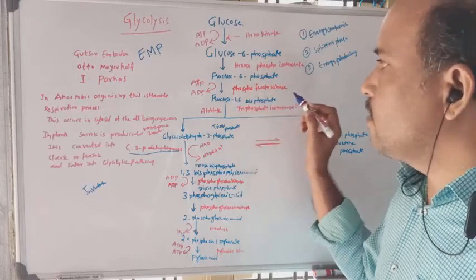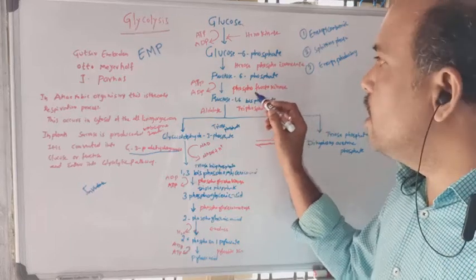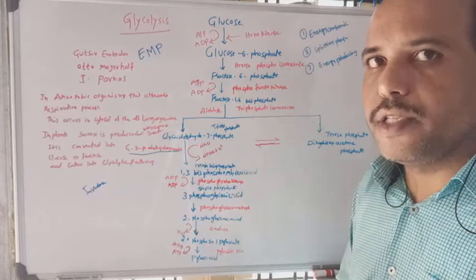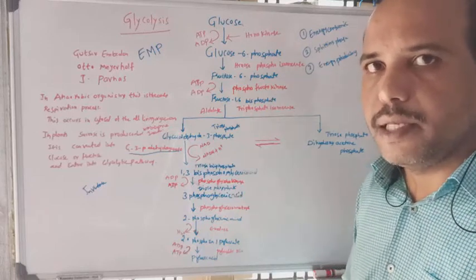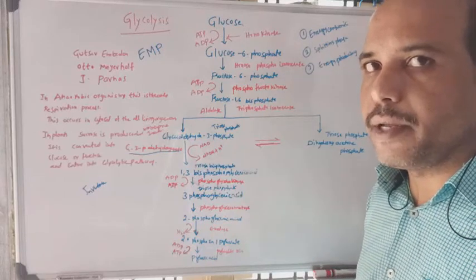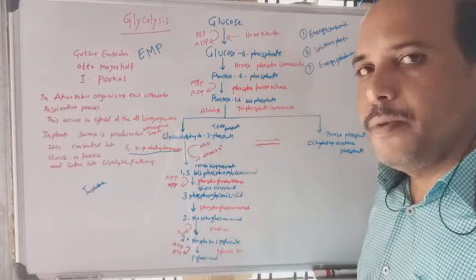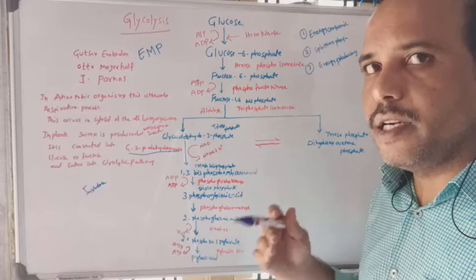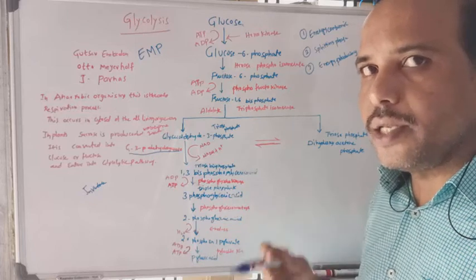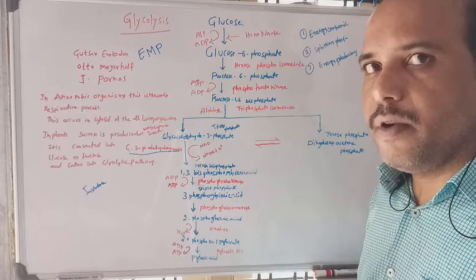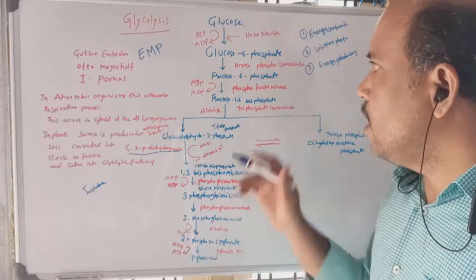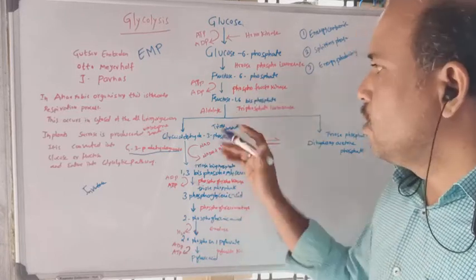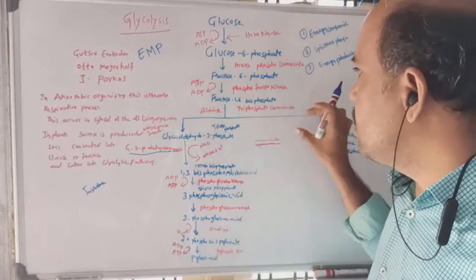Now the formed fructose 6-phosphate is converted into fructose 1,6-bisphosphate. The enzyme involved here is phosphofructokinase. This step is also an energy consuming process. ATP is converted into ADP here. These are the two energy consuming steps, where energy is utilized for the addition of phosphate groups.